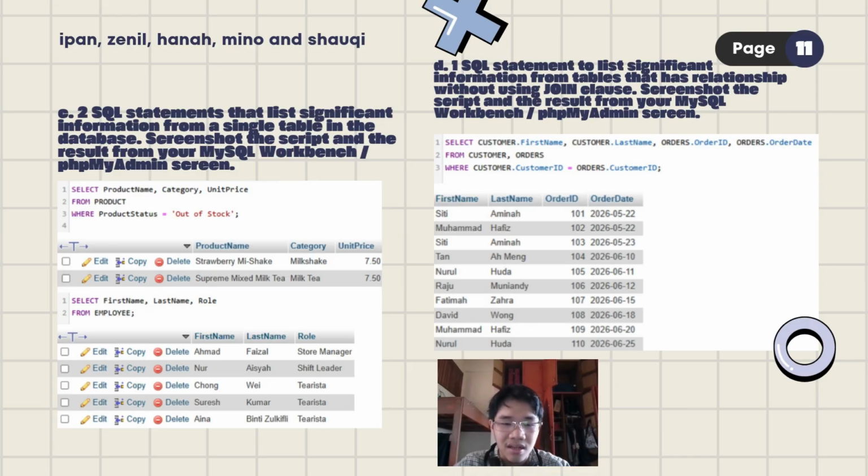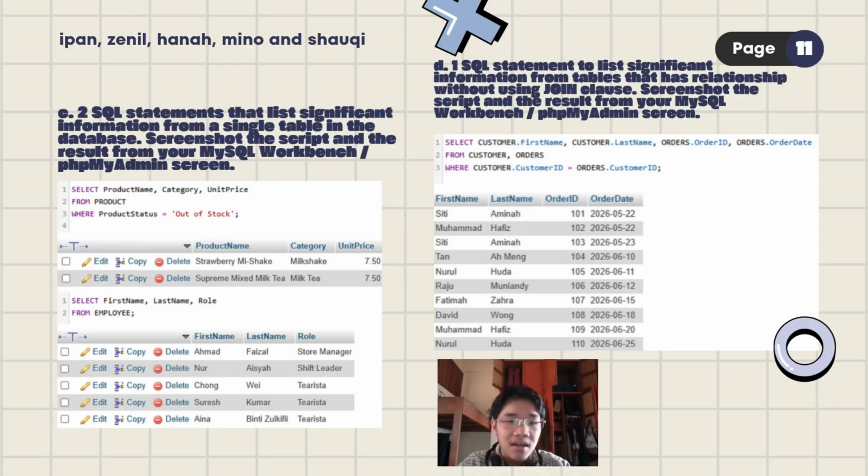It will list out the information that, for our case, things that are out of stock, which is these two things. And then continuing on, the second SQL statement is our employee. We want to find our employees' last name, first name, and their roles. So select first name, last name, role, from employee. This is a simplified version of the one above, because we are not trying to find things that are out of stock, or things that are available. So it's a simplified version. We do not need to write where.